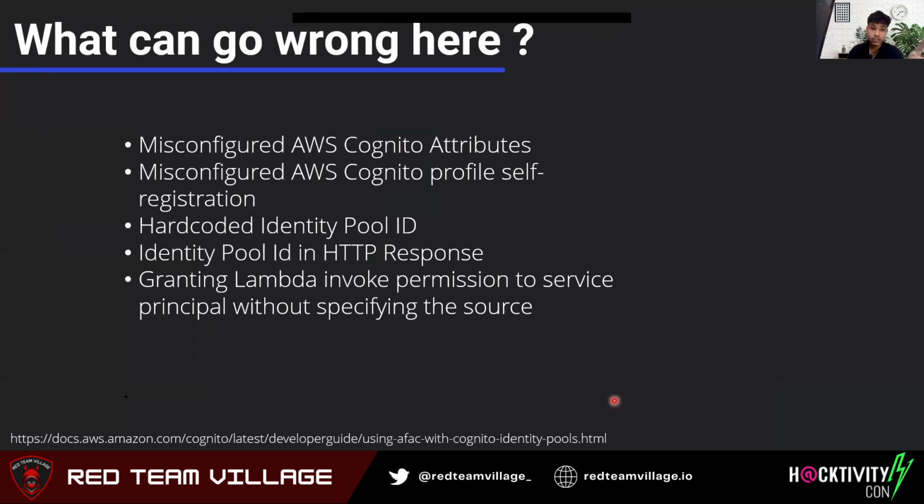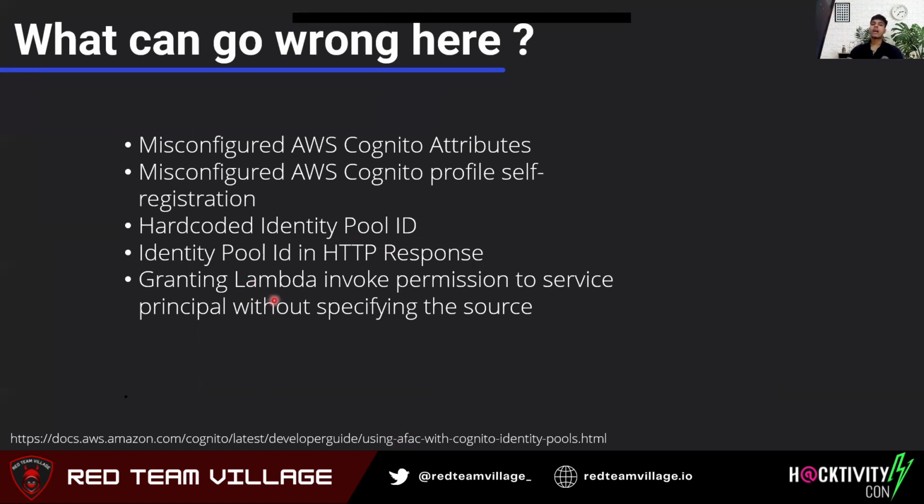And then we have hard-coded identity pool ID in HTTP response. About these two, I have already written a blog. At AppSecco, we have written a blog post which covers everything, from a sample application to how you deploy it, how you configure it, and what misconfigurations or weak configurations you can exploit. So just go ahead to the link below, blog.appsecco, exploiting weak configuration in Amazon Cognito in AWS, and you will find it.